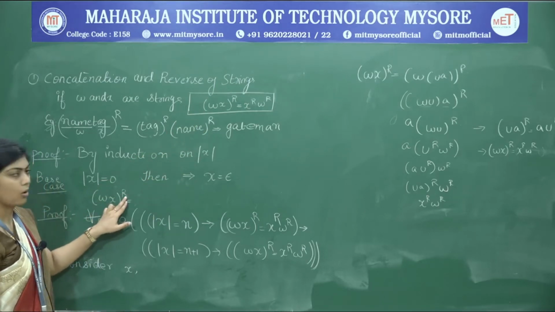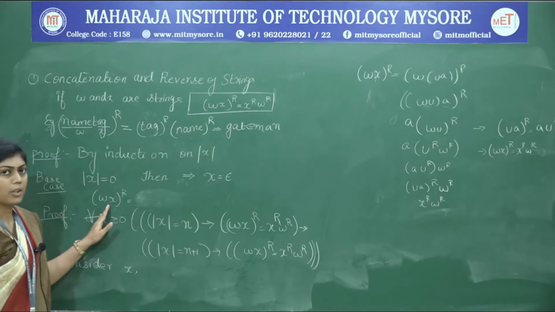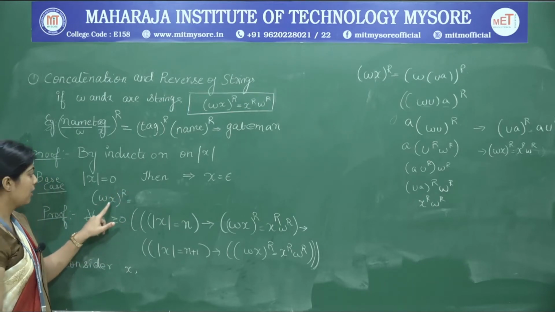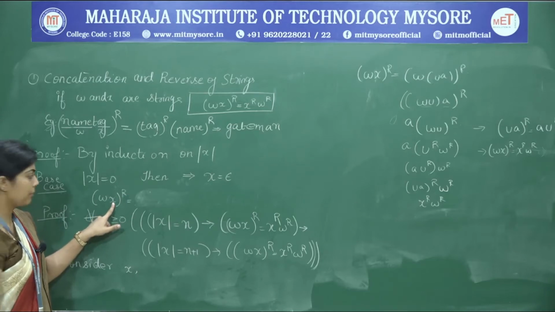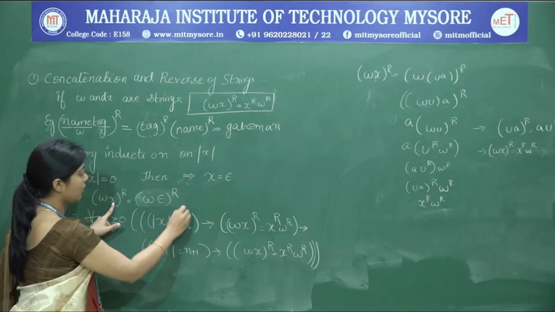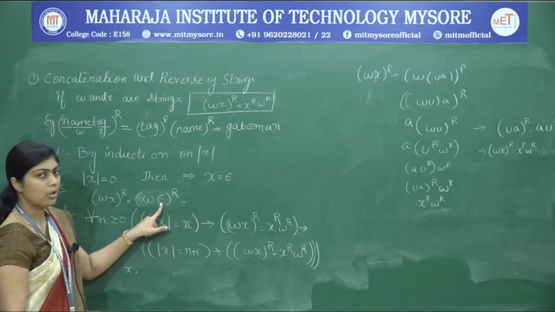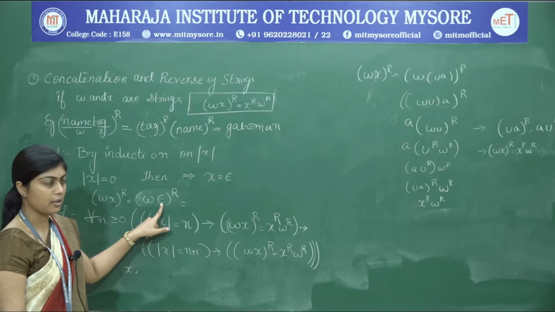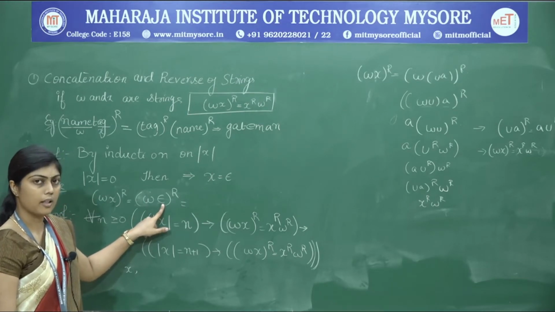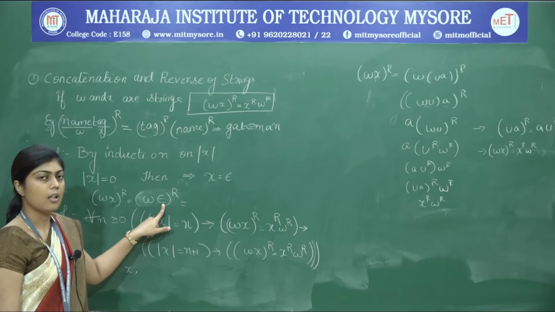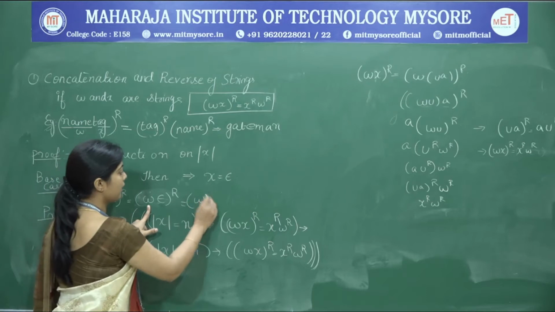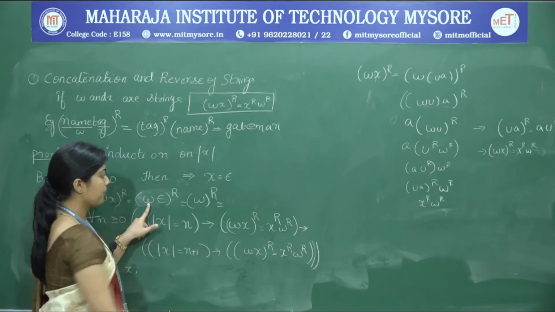So (WX) whole to the power of r. We will try to prove it by induction. We pick up (WX) whole to the power of r. We know that the string X is epsilon, therefore we can write this as (W epsilon) whole to the power of r. We know that epsilon is the identity of concatenation, therefore if we append epsilon either towards the right side or towards the left side, the original string will not change. Therefore this can be written as W to the power of r.